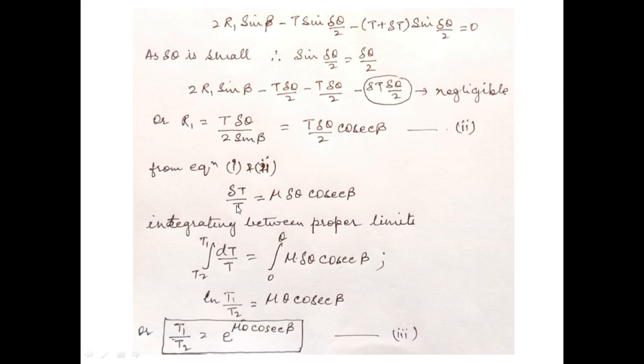Now you have to integrate between proper limits here. So delta T by T will be integrated between T1 and T2, and this mu delta theta cosec beta, this delta theta will be integrated between 0 to theta. So this integration will give you log of T1 by T2 equals mu theta cosec beta, and further simplifying it will give you the ratio T1 by T2 equal to e raised to the power mu theta cosec beta. Very simple. So you can do it very easily.